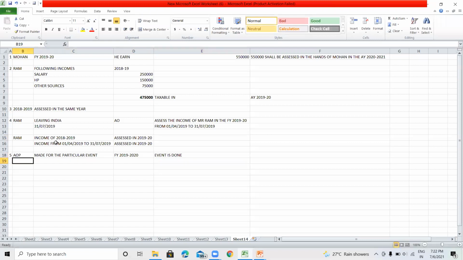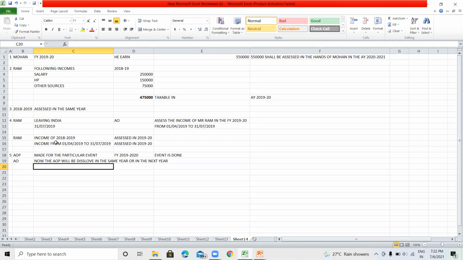Now the AO is of the opinion that the AOP will be dissolved. It will be dissolved in the same year, or in the next year. Means such an AOP may be dissolved in the same year, or it may be dissolved in the next year.